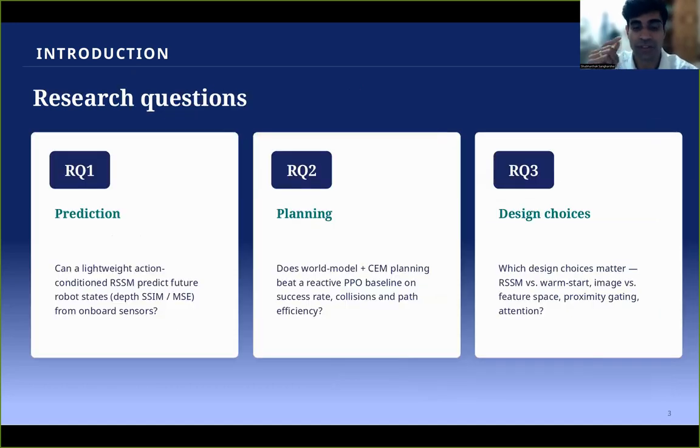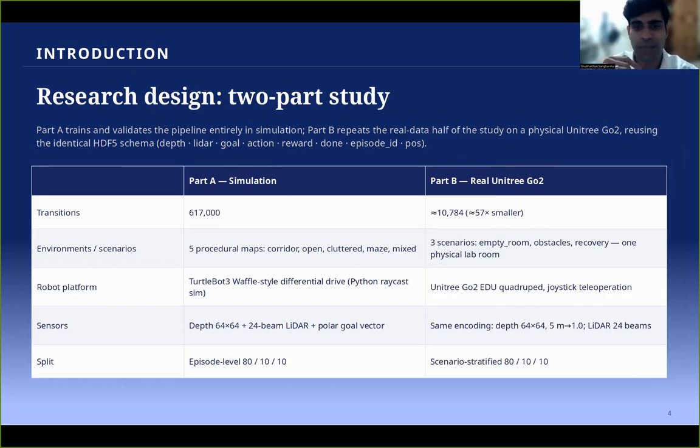Now, coming to the research questions, that gives me 3 research questions. Research question 1 is prediction. Can a lightweight action conditional RSSM accurately predict a future robot state from onboard depth and lidar? Research question 2 is planning. Does combining that world model with the CEM planner beat a reactive PPO baseline? And research question 3 is the design choice. Which architectural decision actually matters? Whether it is RSSM versus warm start, image versus feature space, proximity gating, attention, everything today is organized around these 3 questions.